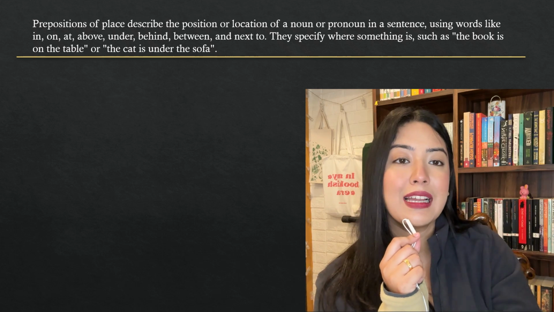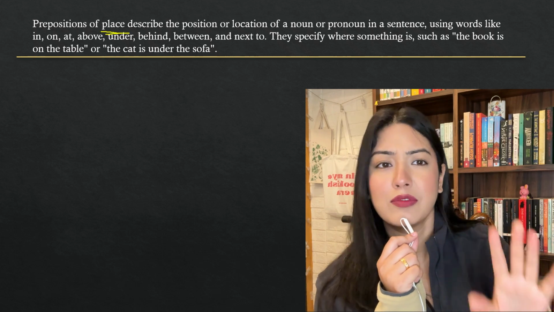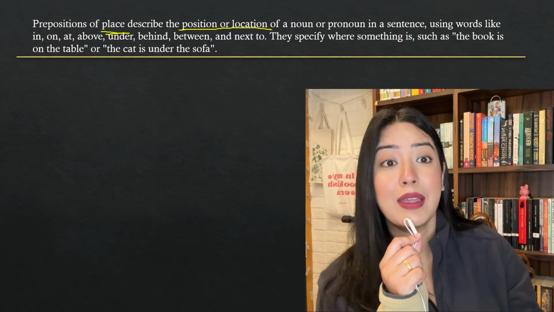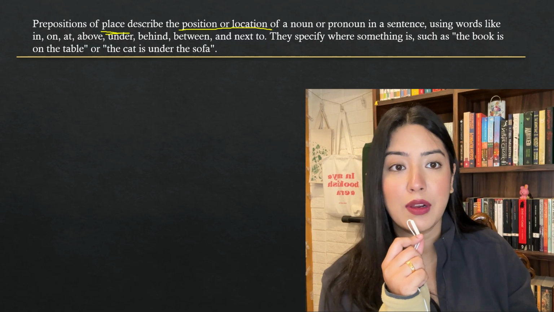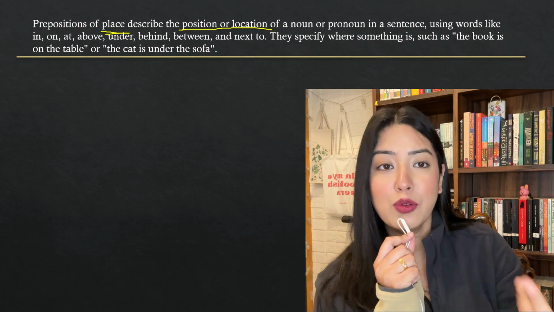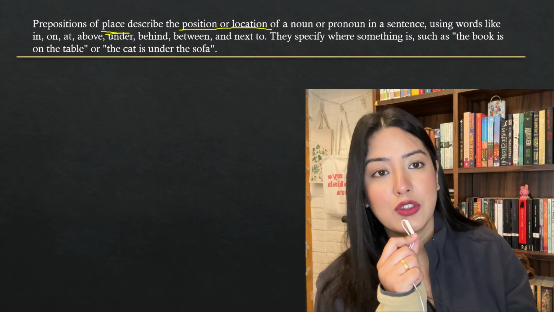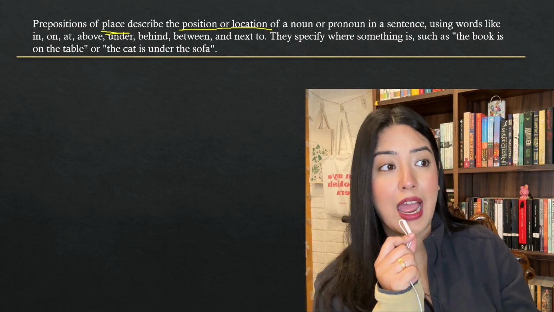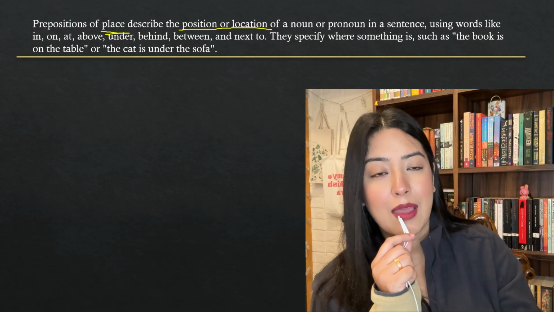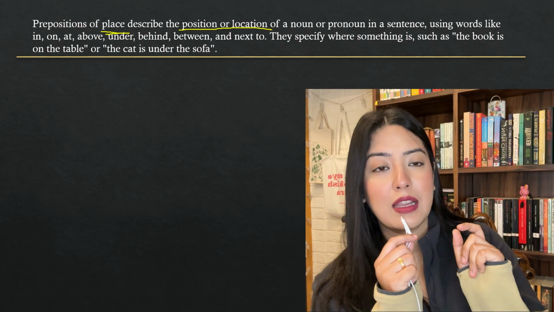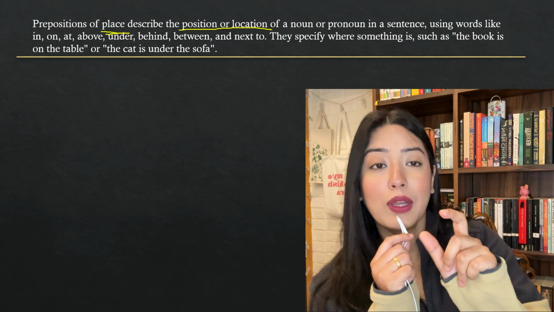What I'm going to explain here is the term place. What does place exactly mean? It's a location or a position. For example, if you were to ask me, where are you right now? I'll say I'm in my room. It's a place, a location where I'm at. If I ask you, where are you right now? You'll say I'm at home, I'm at school, I'm at college, I'm at the supermarket, I'm in the market, or I'm going towards school. All of these are describing the location that you're in.